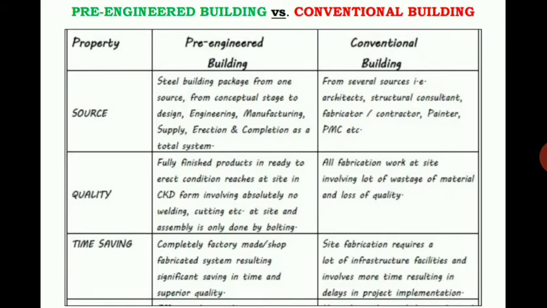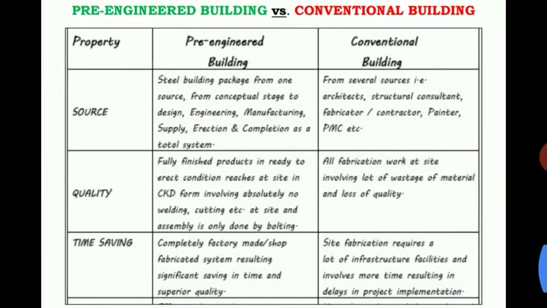So here we make the product items by taking the raw materials. But when we go through that particular process, the quality may get reduced in conventional building. And in the pre-engineered building, it is completely knocked down, in the sense everything has been prepared under closed supervision conditions, so we can achieve better quality in pre-engineered building.